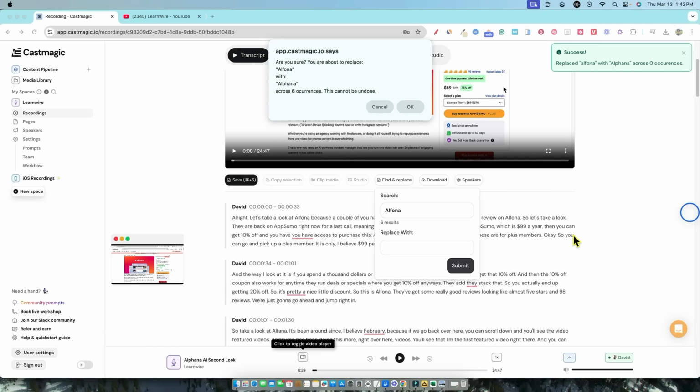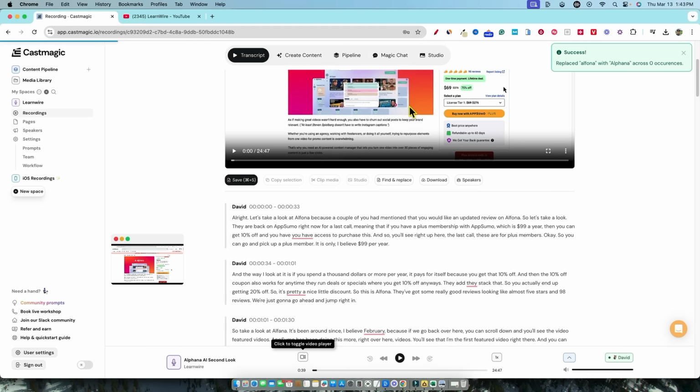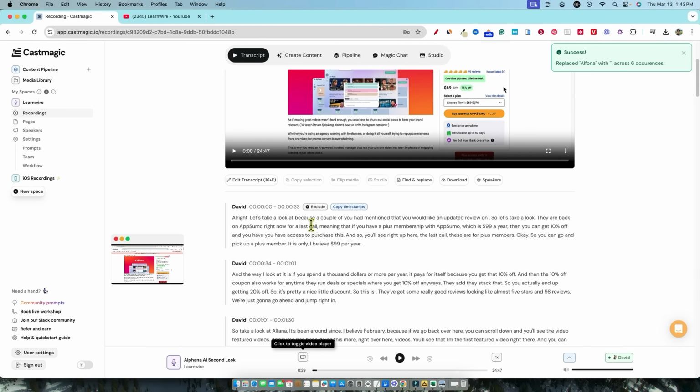Okay, so I had to redo that because it is case sensitive. See how we see A with a capital A, Alphana. Earlier, I just did a lowercase a, and so it didn't find anything. So I went back and did the process again, and now it's showing that there are 6 occurrences. So I'm going to go ahead and push okay. Look at this, it replaced Alphana with nothing. Oh, okay. So let me see if I can undo that. That's kind of funny. We actually kind of messed that up, but that's okay because we're just testing stuff.